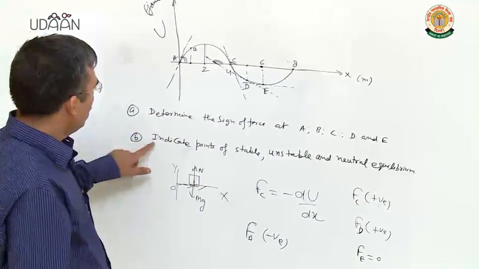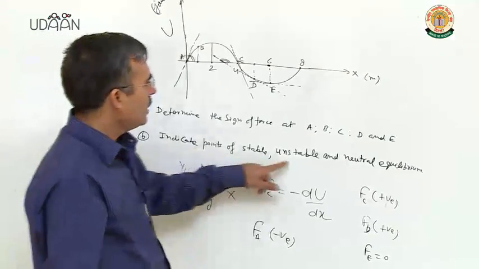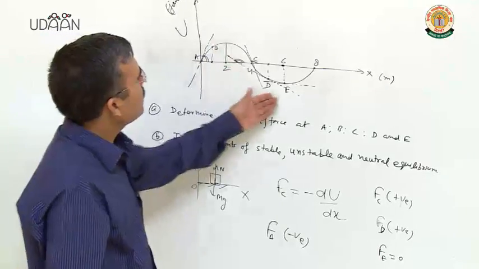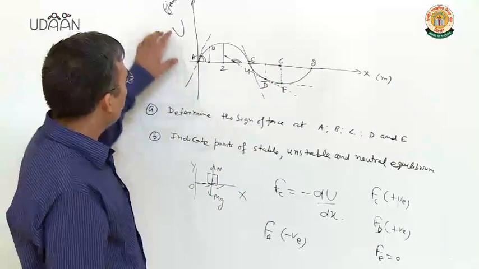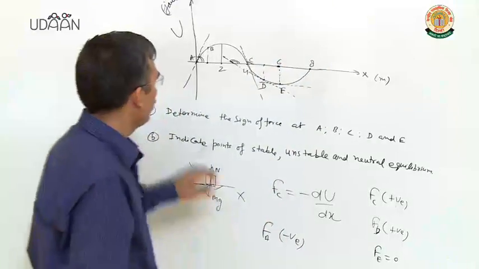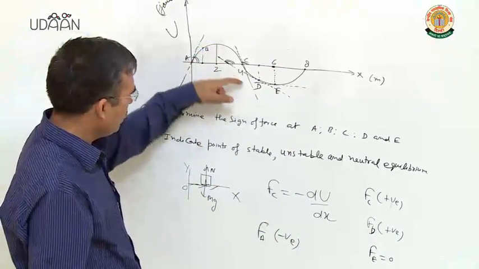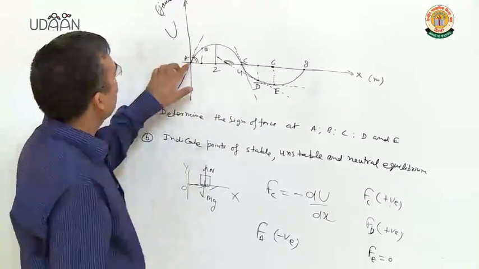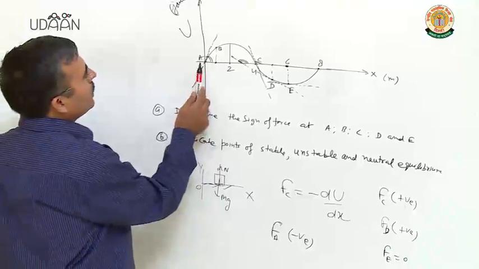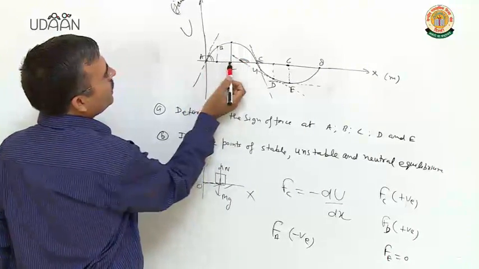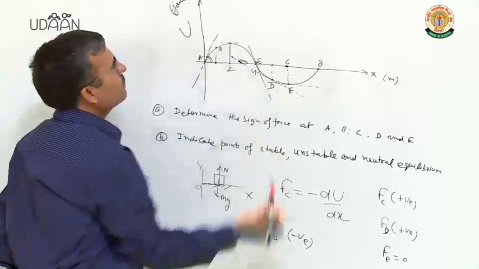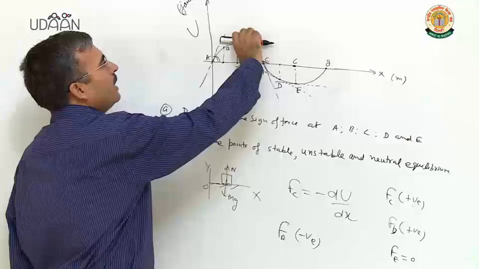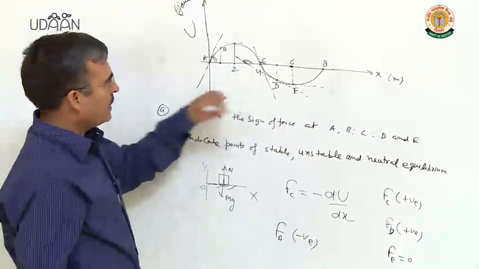Clear? Now let us discuss stable, unstable, and neutral equilibrium positions. Clearly in this graph, there is no point where potential energy is constant because it is varying at every point. So there is no position of neutral equilibrium. Next, let us think about the top point at 2 meter. At this point, the slope is 0 because it is parallel to the x-axis.